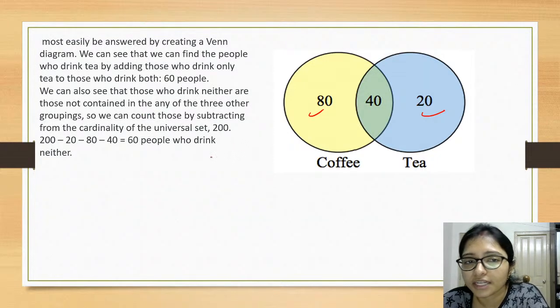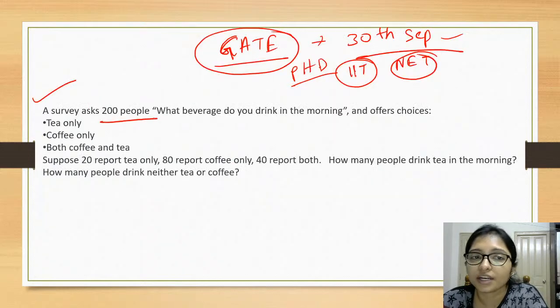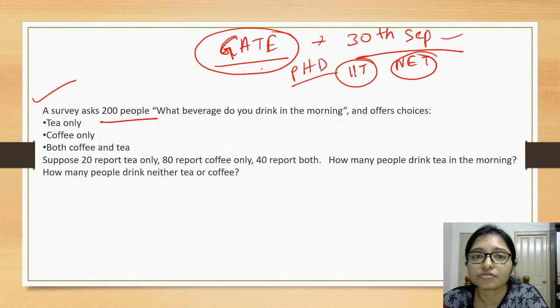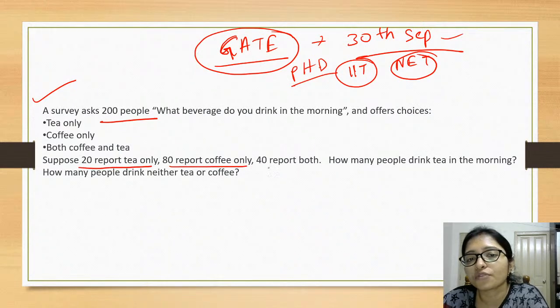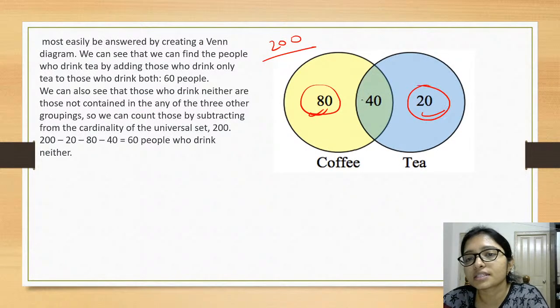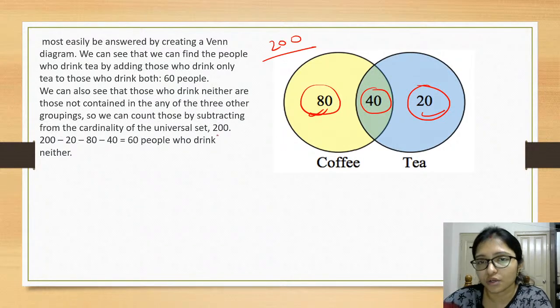Shilpa, 43, 40 T and 80, is it? So see here they were asking that 200 people are there, right? There was a total of 200 people. Now from the 200 people, 20 report tea only, 80 report coffee only, 40 report both. This is the tea, this is the coffee, and this is the both, right? So how many people drink neither?